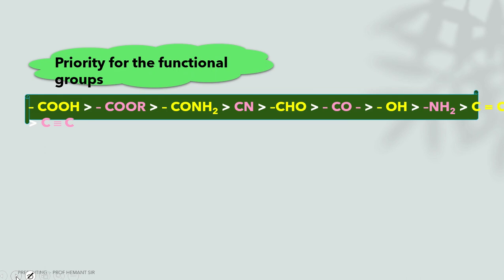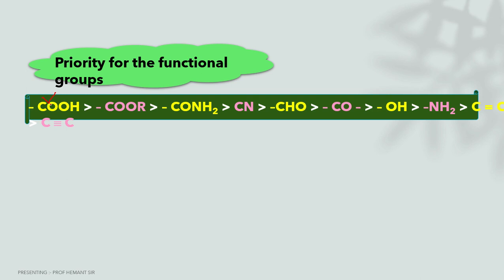Priority for the functional group. This is the priority of the functional group. If the structure has more than one functional group, we have to number according to the priority. We should first consider the parent chain according to the priority. The acidic group is a bulkier group than the others, hence the priority list.